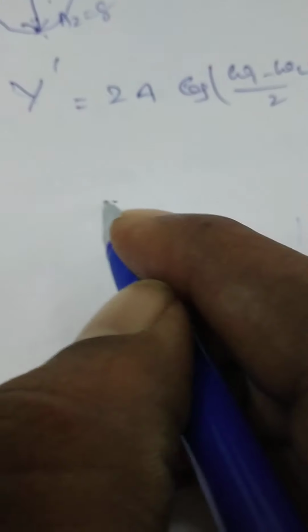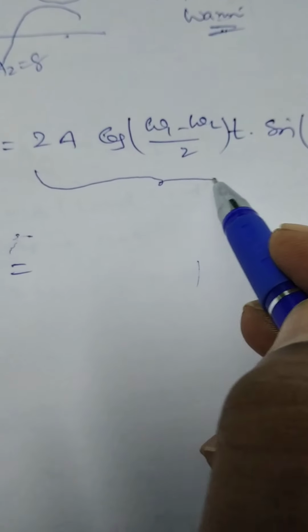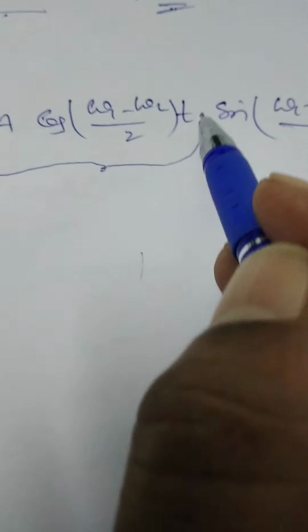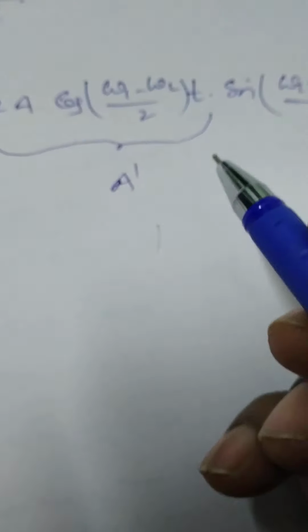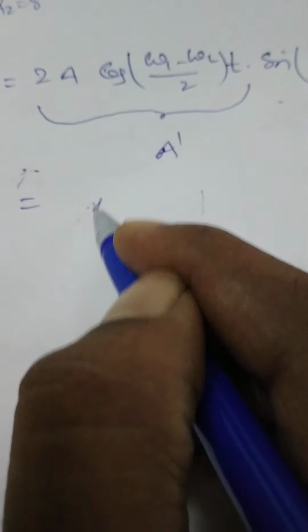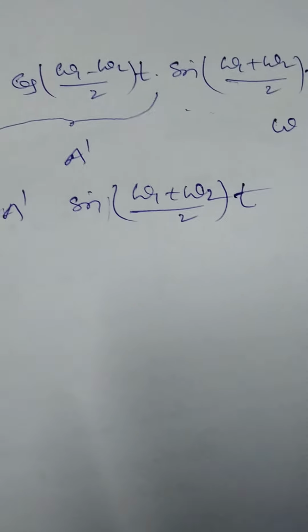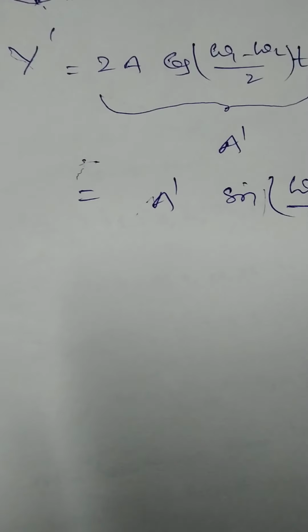So this equation can be written as: this total term 2a into cos (omega 1 minus omega 2)/2 into t represents the amplitude of the resultant wave, and this will represent the sine function. Therefore this can be written as a dash into sine (omega 1 plus omega 2)/2 into t. Right?